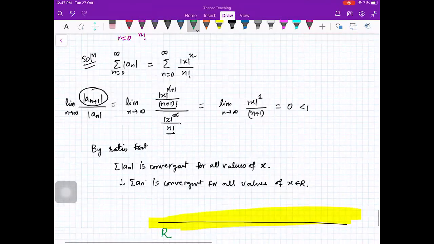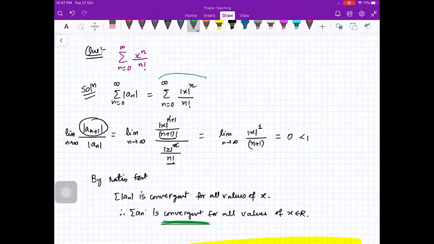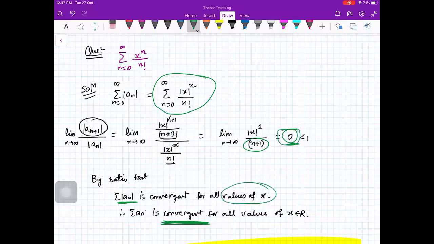Here I am applying the ratio test again. I have just taken the mod of an, that is this. So here your limit is 0 always, because you have n plus 1 in the denominator. If the limit is 0, the ratio test says that this series sigma mod an is convergent for all values of x. Whatever the value of x, the limit is always 0. So convergence of mod an implies convergence of an. So your given series is convergent for all values of x.